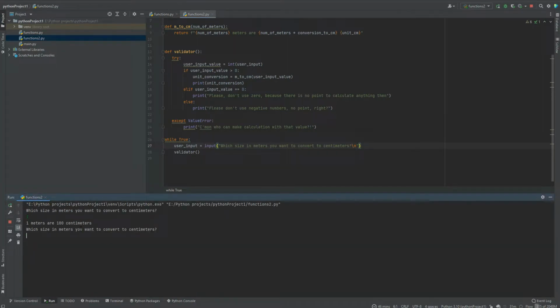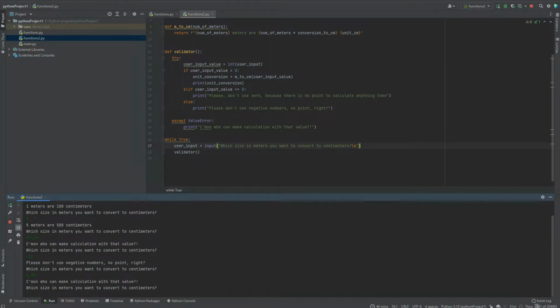To calculate for 1, I get the answer, and I'm requested to enter something again. With some stupid symbols I will get an error, but I will be requested to enter again. Negative number, some float, 0. So everything works and the program will run as long as I want it to run or I tell it to stop.